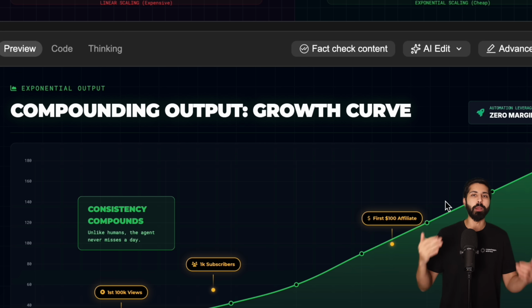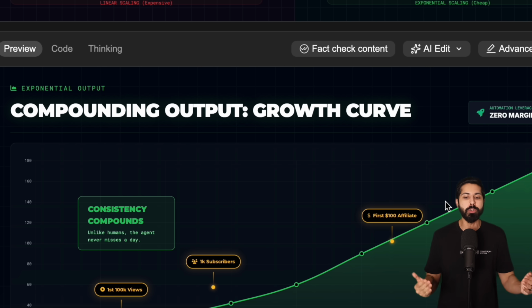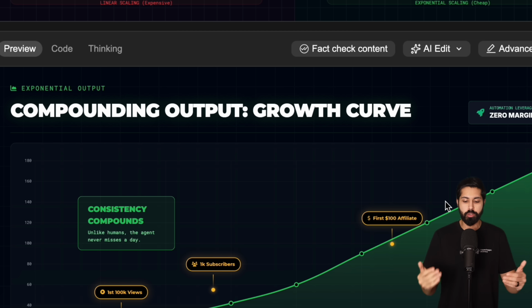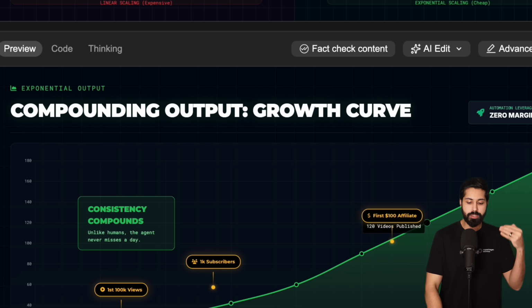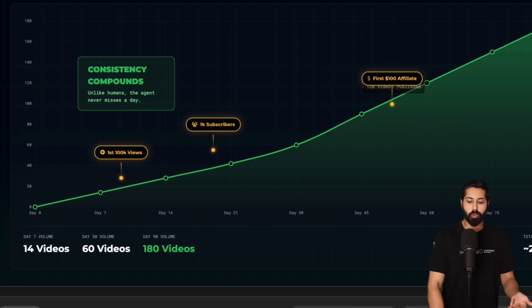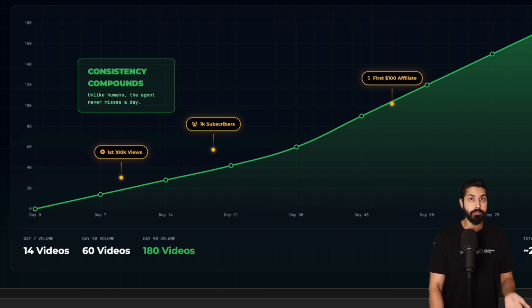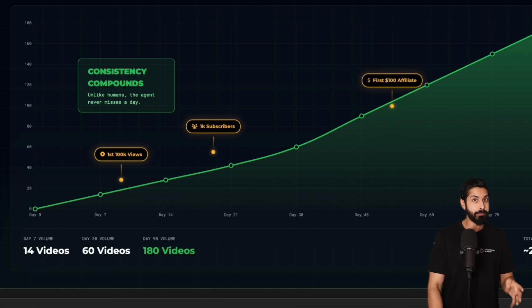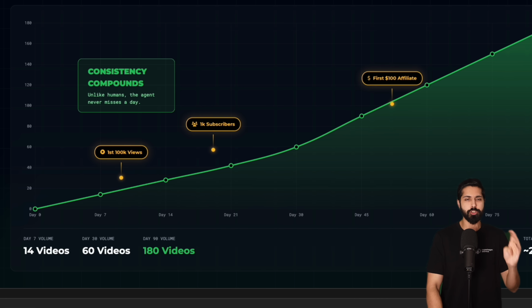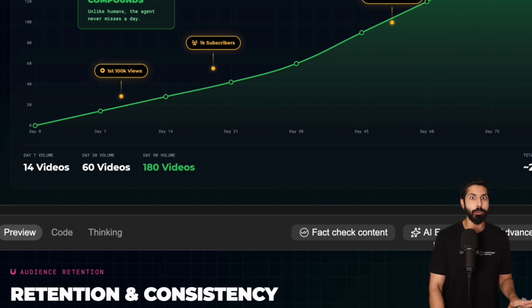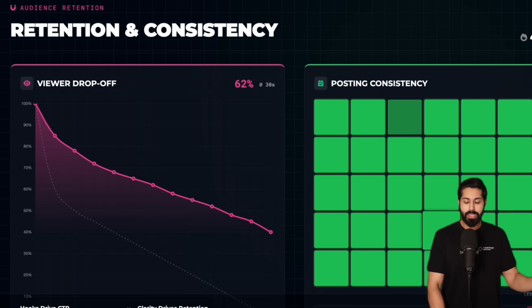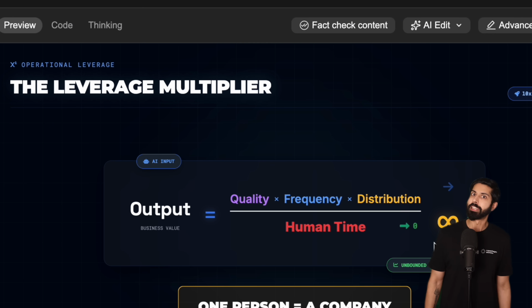What this means is that we're going to experience compounding output through this growth curve, just through 3 videos a day, every single day for the next 3 months. That is 180 videos. No human can keep up with that, at least 270 videos, I should say. And no human can keep up with that. So that's the benefit of using an AI.